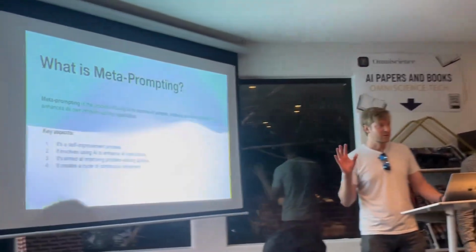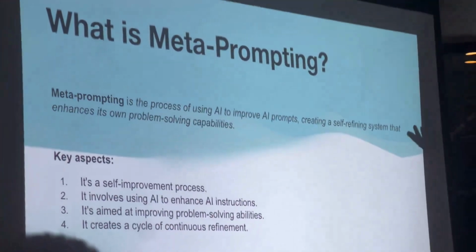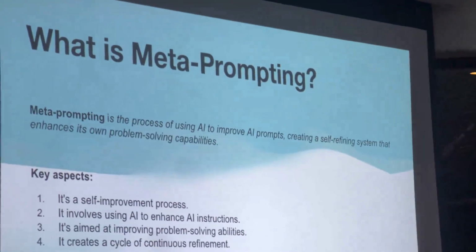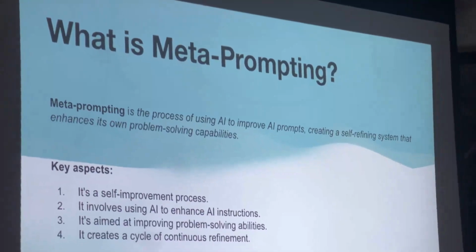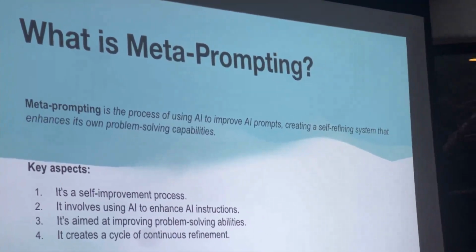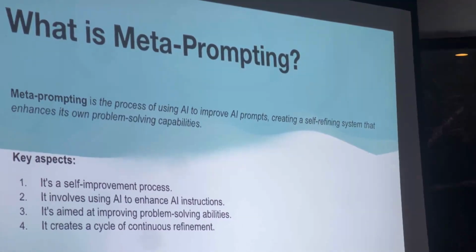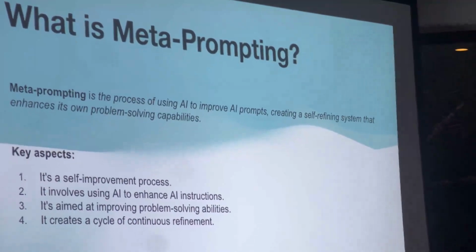So, real quick, what is meta-prompting? It's basically using AI to improve AI prompts. It's creating a kind of self-refining system that enhances its own problem-solving capabilities. So essentially, getting the system to figure out its own intermediate steps and intermediate prompts. So you're prompting the thing to prompt itself during intermediate steps. So it's a self-improvement process, a continuous cycle of refinement.